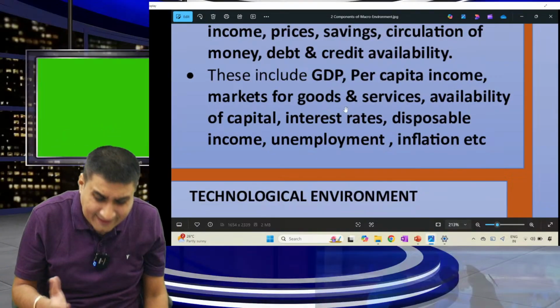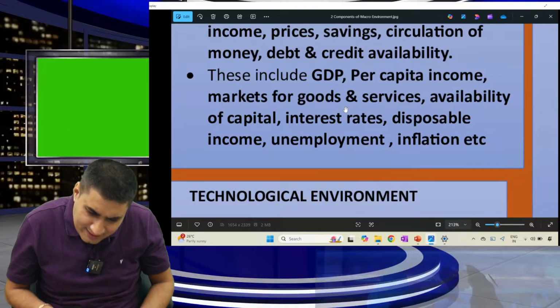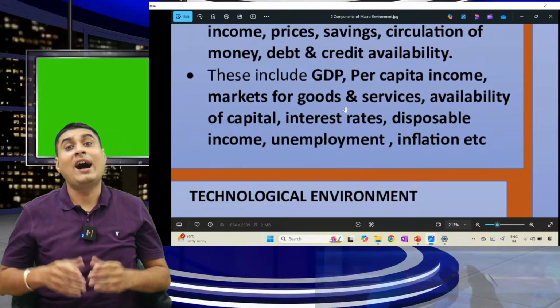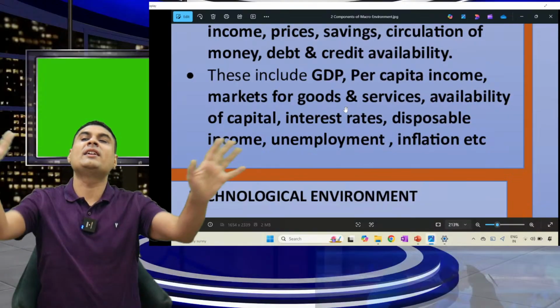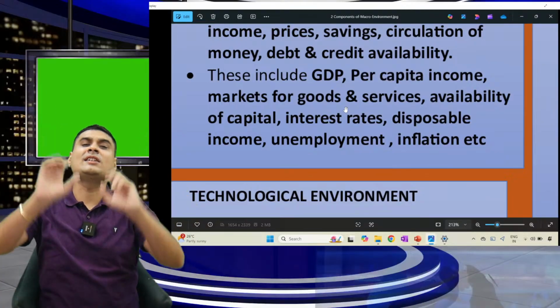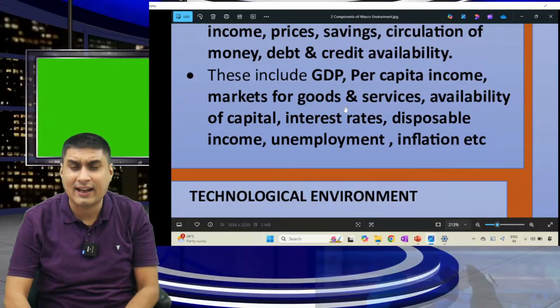Capital is easily available in India. Yes, available. Interest rates are a little high. Disposable income means how much is left. In India, disposable income is not left. Why? Taxes. After deducting everything, how much is left? In India, such high tax is there.